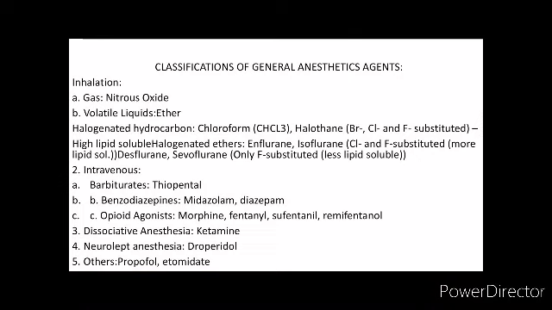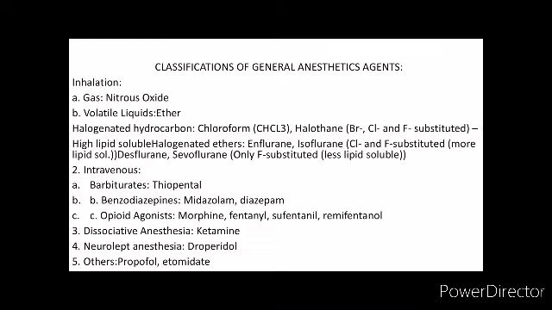Now the classification of general anesthetic agents in detail. The first one is inhalation. In inhalation, we have gases and volatile liquids. In gas, we have nitrous oxide. In volatile liquids, we have ether. Again, we have halogenated hydrocarbons like chloroform and halothane, where it is bromine, chlorine, and fluorine substituted.